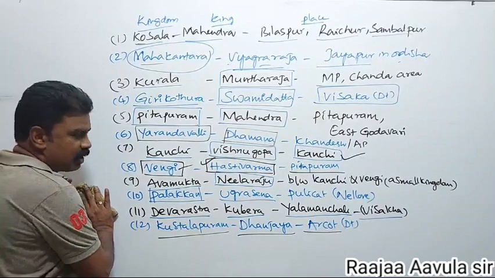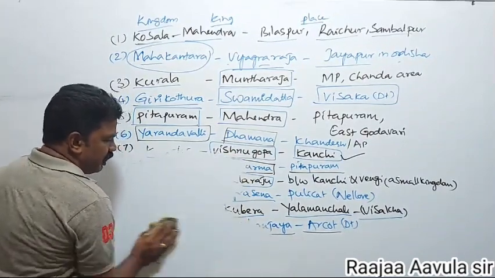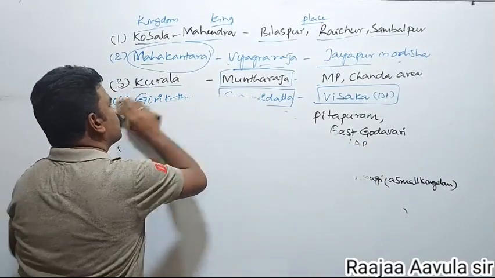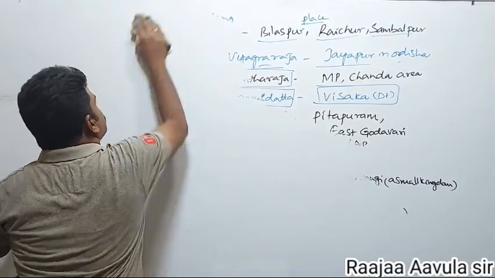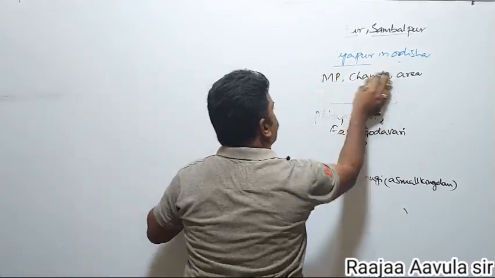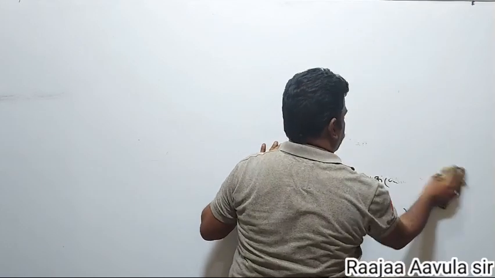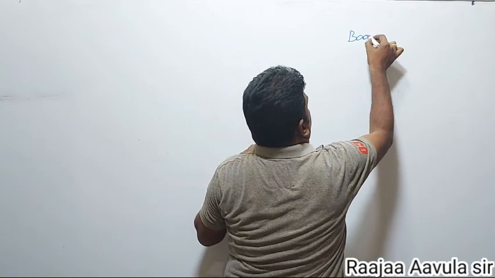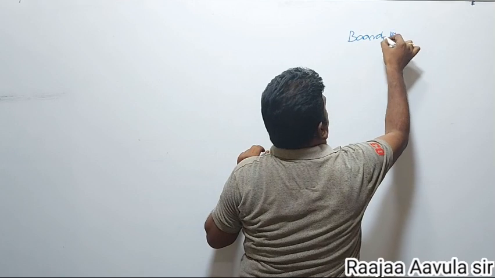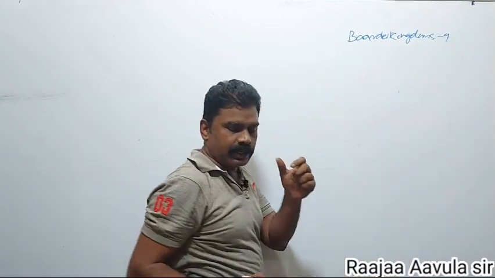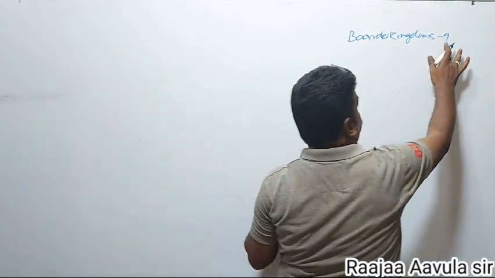Coming to the fourth policy followed by Samudragupta, that was border kingdoms. He occupied the border kingdoms. There are 5 border kingdoms.